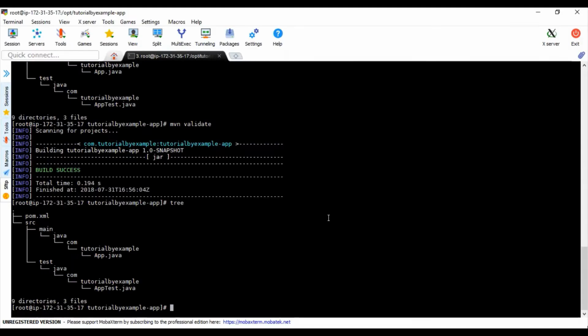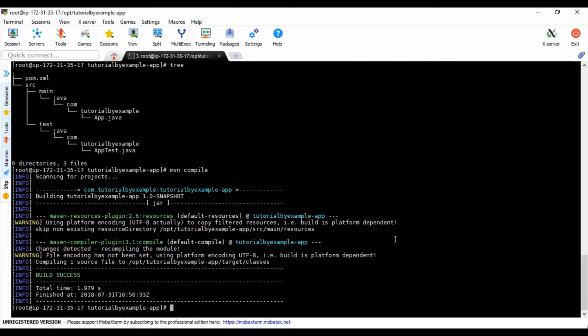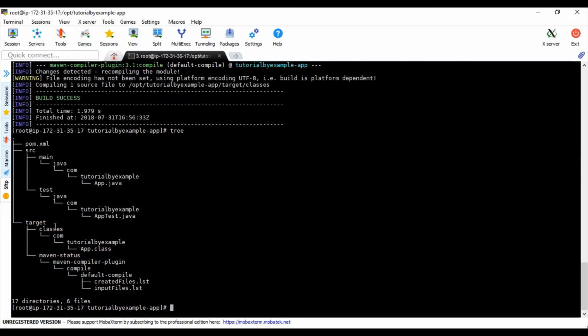After that we have compile. Compile will compile the source files, and now we have a target folder. When we perform compile, it only converts the source files and test files into class files, like app.class and test. Earlier we had app.java and app test.java. Now app.class is there. It is just converting the java files into class files.